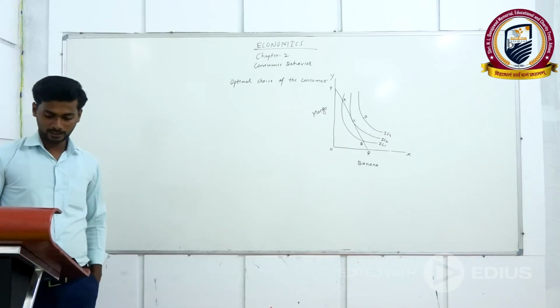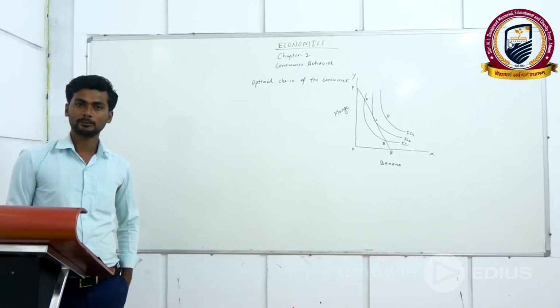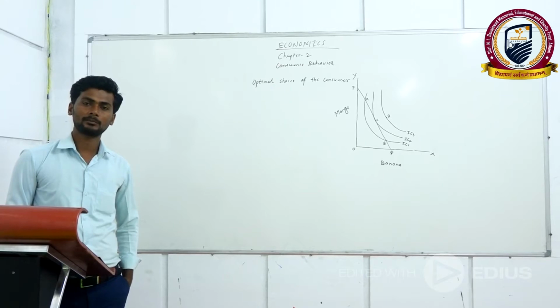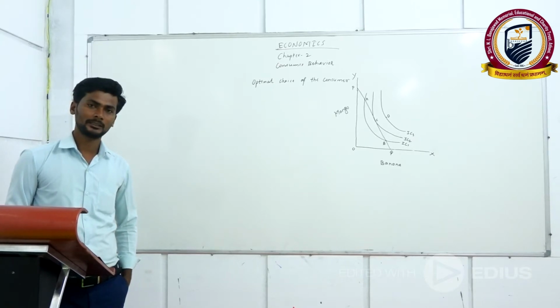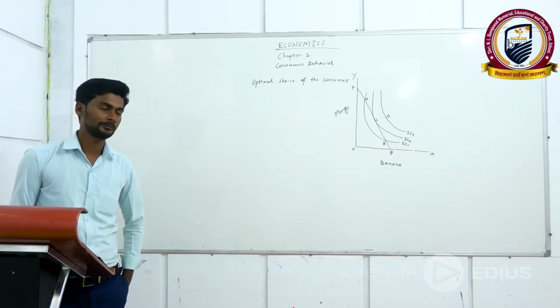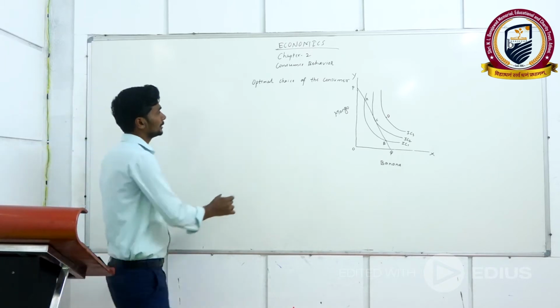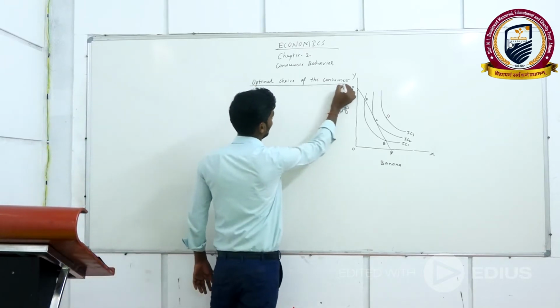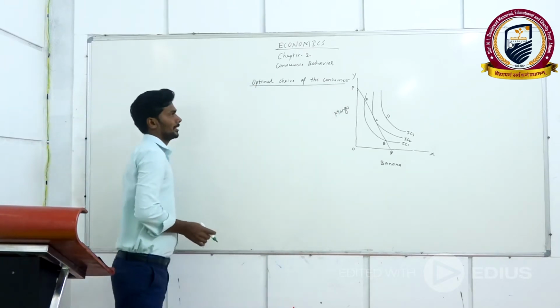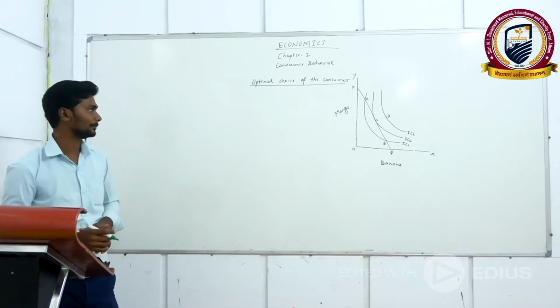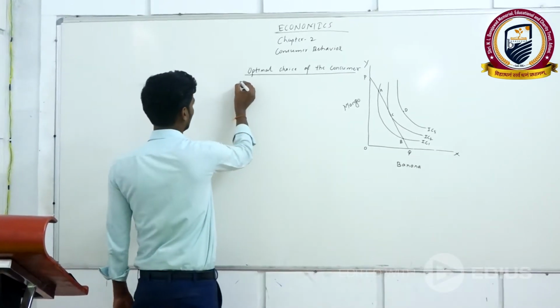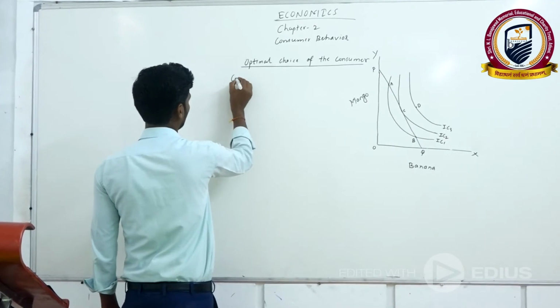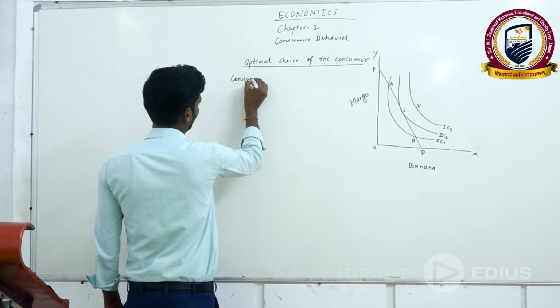Hi everyone. In this video, I am going to deal with the second chapter of microeconomics. In that chapter, I am going to deal with the optimal choice of the consumer. It is also called consumer equilibrium.